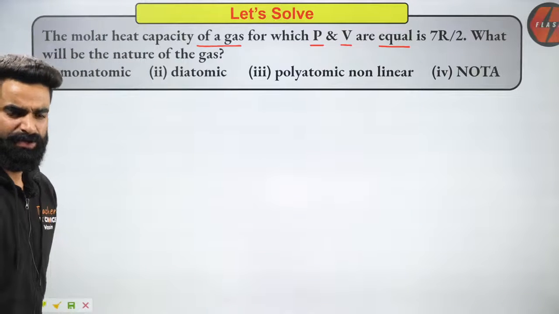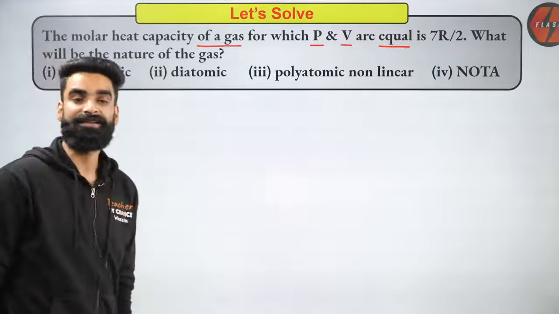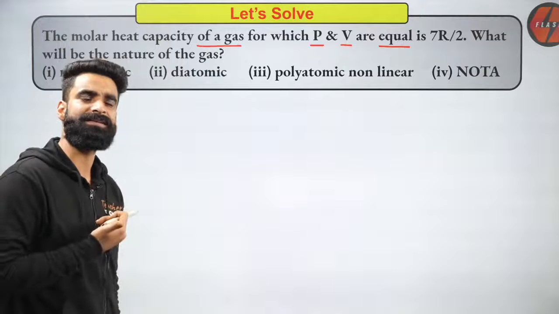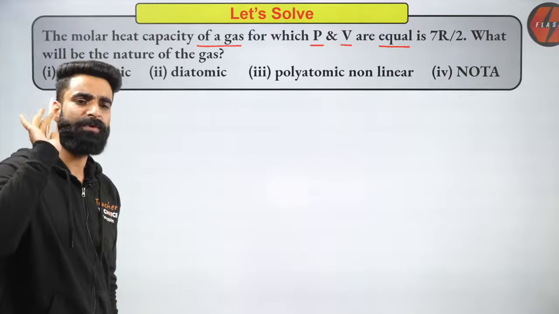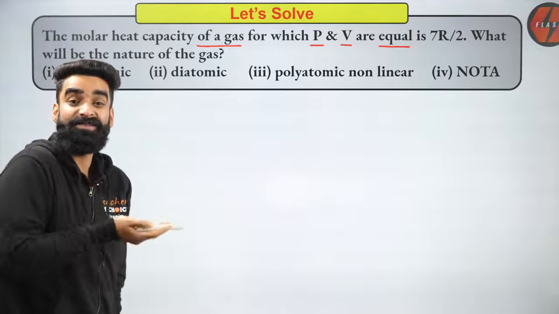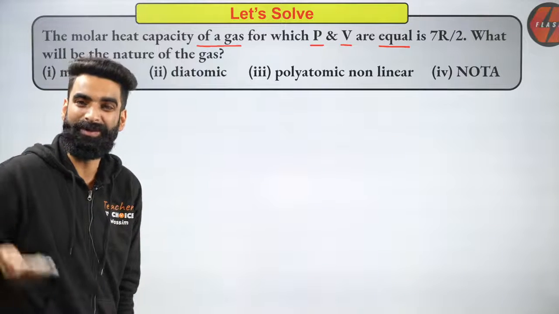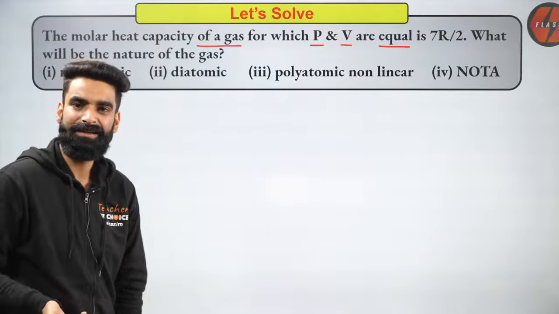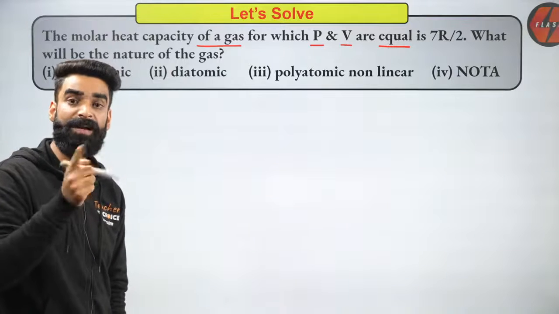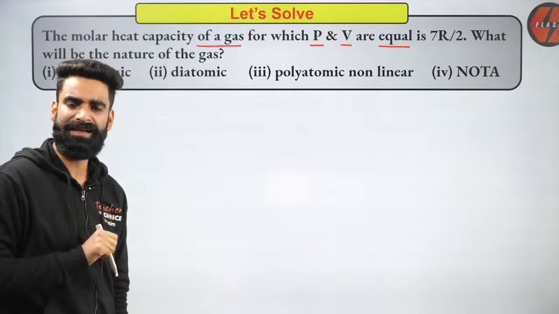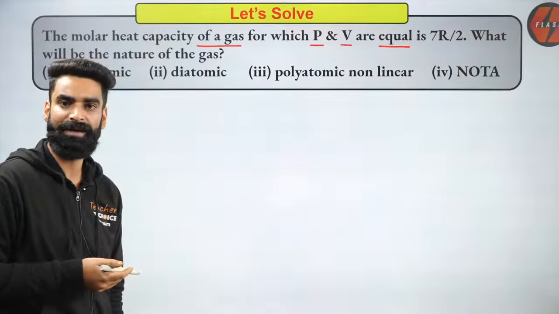So basically we have to check the nature of the gas. How do I check it? People, do you remember? If you know the gamma value for a gas, you can tell whether it is monoatomic, diatomic, polyatomic, linear, or something. Now, how do we get the value of gamma? Gamma we can get by Cp by Cv.